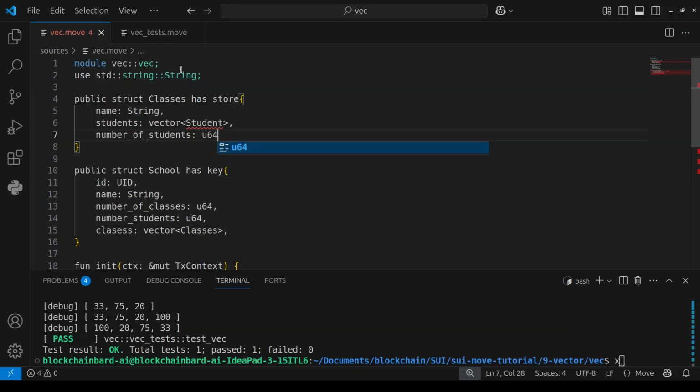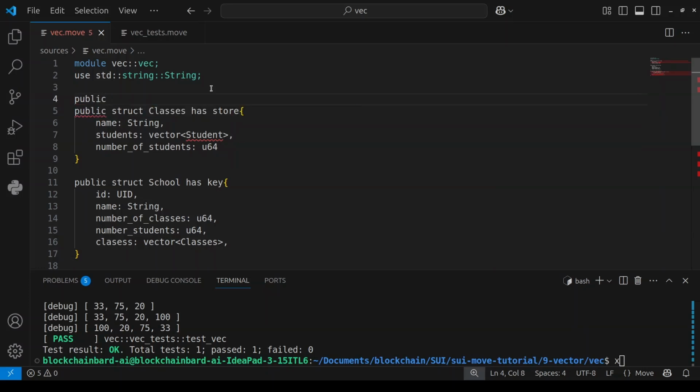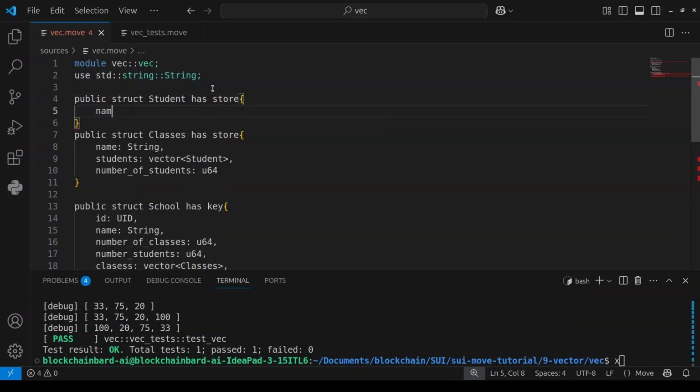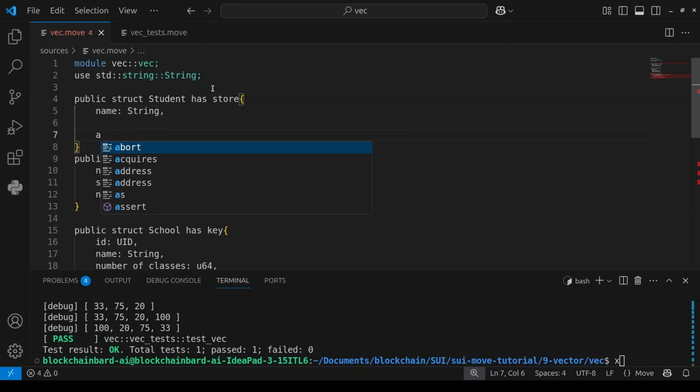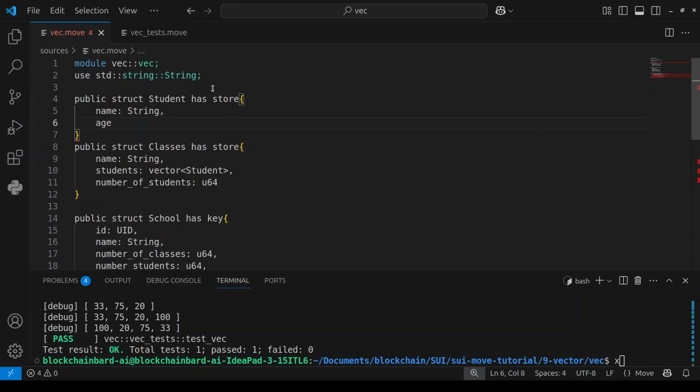Again, like I said, you have the student struct. You have to come up here and create a student struct. My struct can start with a small letter. So student can also have attributes, let's say the name of the student and the age, give whatever you like. Name and age is enough.